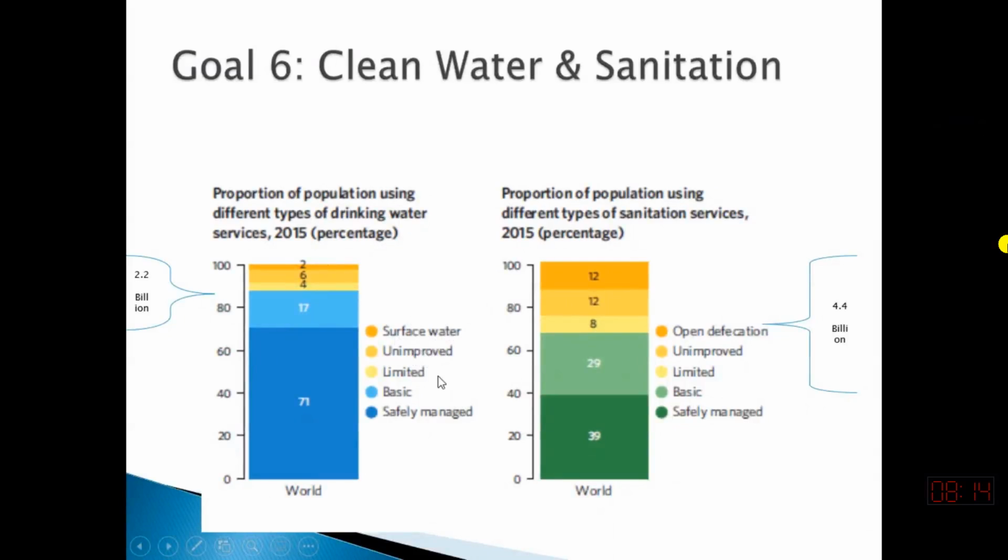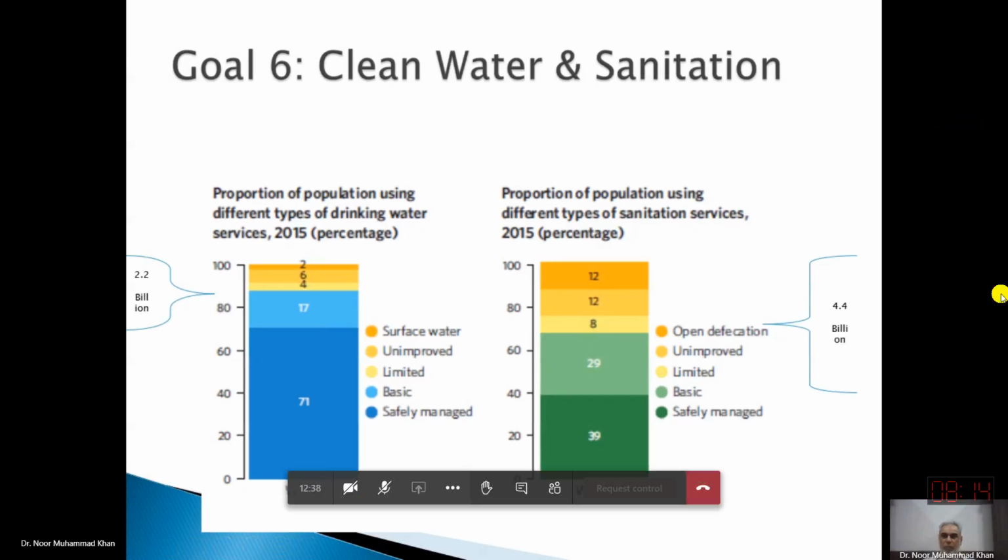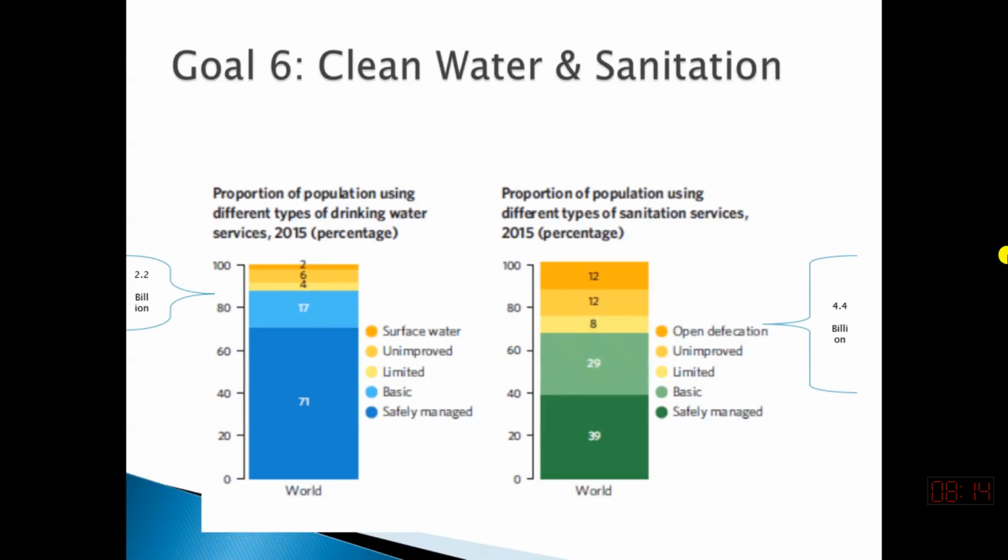उन्हीं पे dependent हैं। Unimproved water जो है, और कुछ लोगों के पास limited improvement के साथ पानी available है, और basic facility of water is available but not safe, वो 17% के पास है। जिसको हम कह सकते हैं safely managed water है, जिसको हम piped water कहते हैं, जिसकी drinking quality भी check की जाती हो, वो 71% of the world have access to this. And you think that water is a basic necessity, without water we cannot live. So not 100% have access to safely managed water.